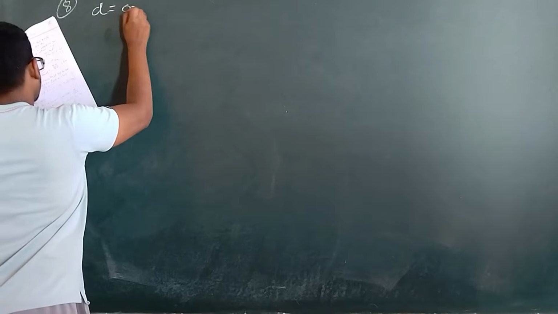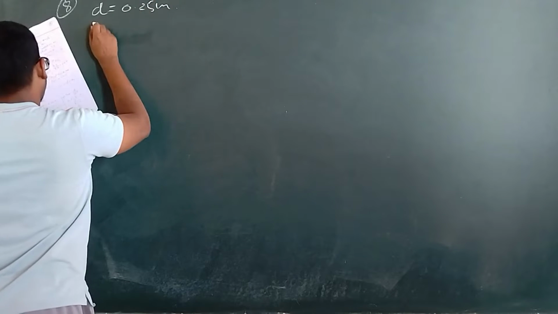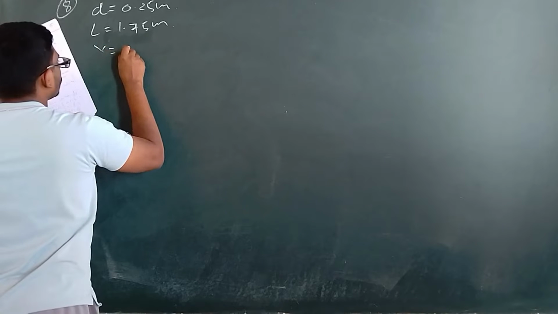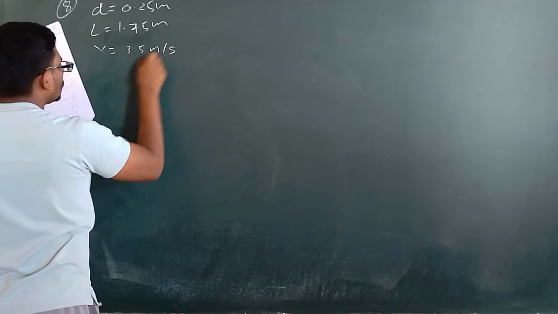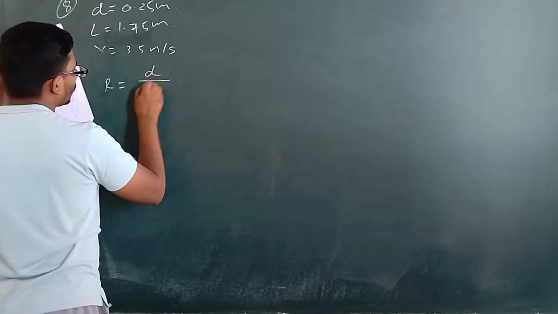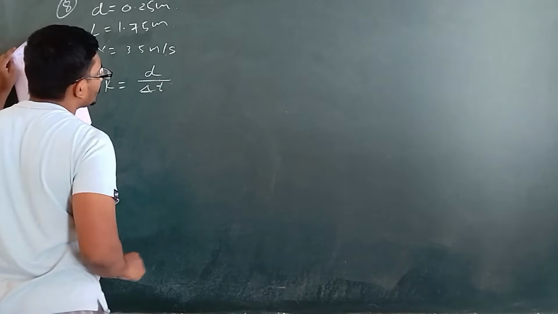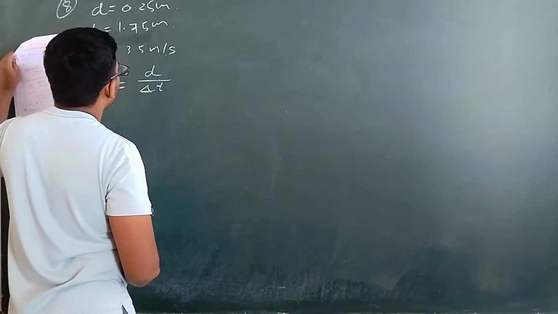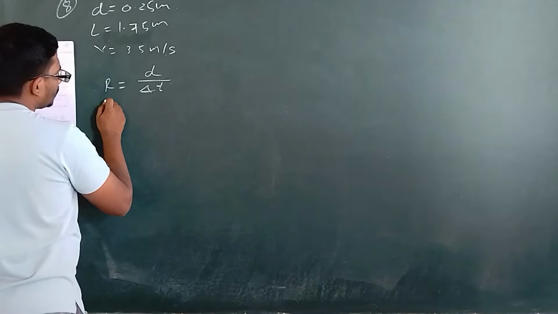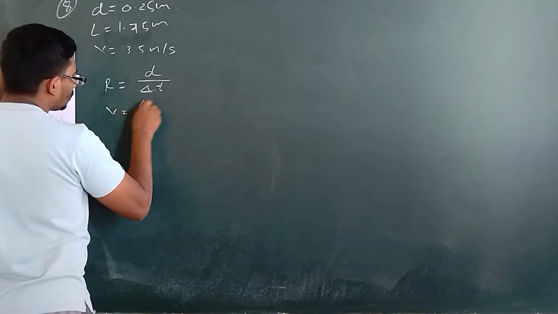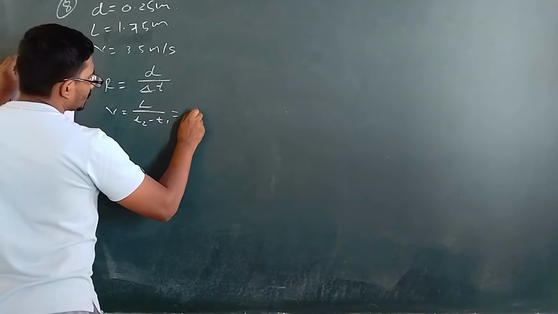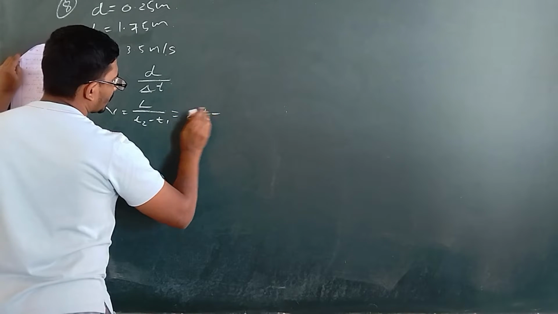So depth is equal to 0.25 meter and length is equal to 1.75 meter, and their velocity is equal to 3.5 meters per second. So according to rate, it is nothing but for every 1 minute or every unit time, that is t2 minus t1, how much depth is getting increased. So t2 minus t1, how can you calculate? Velocity is equal to length, the distance covered by t2 minus t1. So in the same way you can rearrange it and write it as